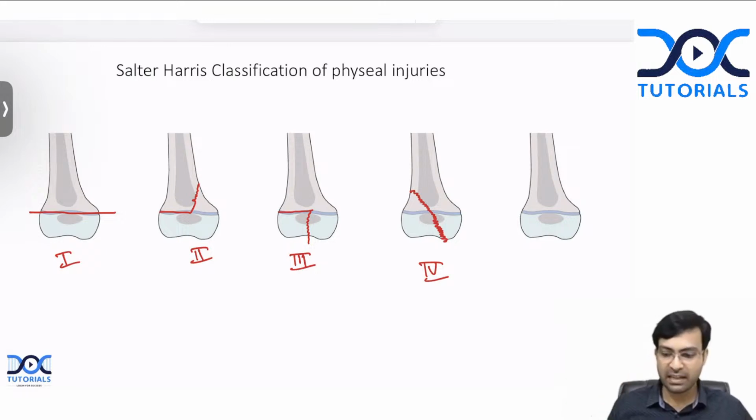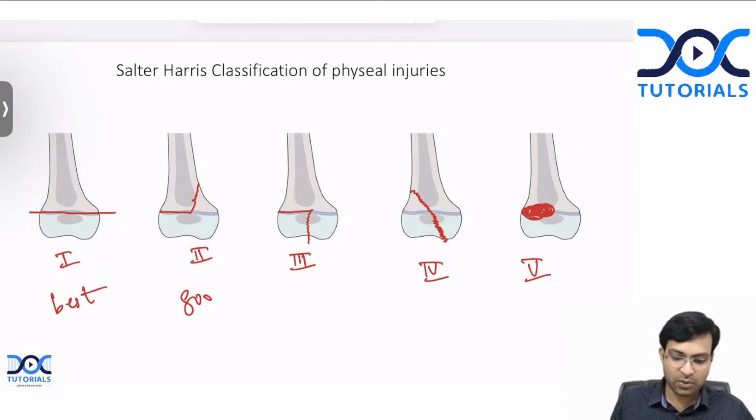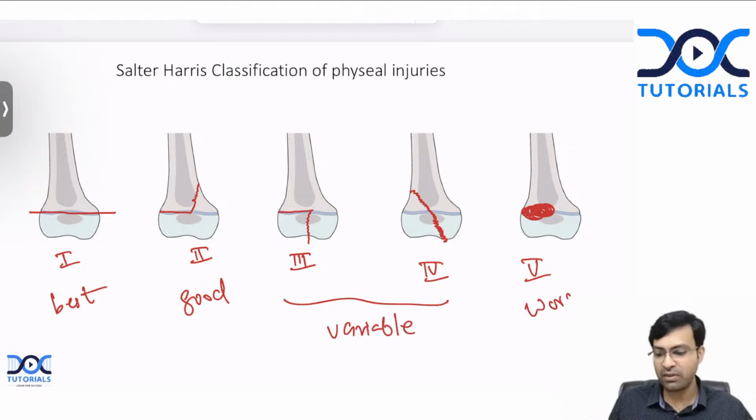In type 5, there is partial or complete destruction of the physis like this. And this is a prognosis based classification. Type 1 has the best prognosis. Type 2 will have good prognosis. 3 and 4 will have variable prognosis, and type 5 will have the worst prognosis.